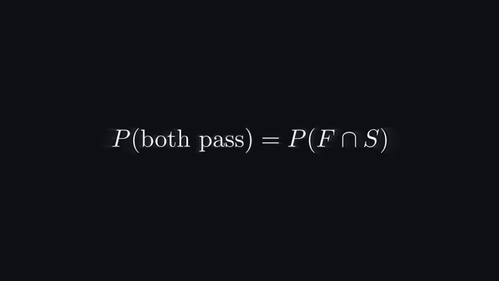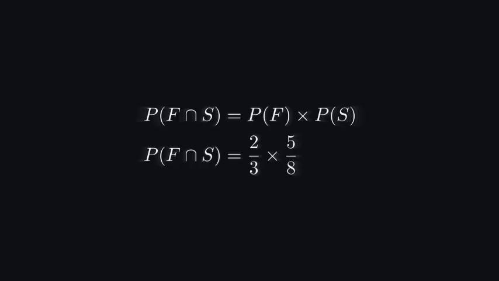This means the first boy passes and the second boy also passes. Probability of F intersection S equals probability of F times probability of S. Probability of F intersection S equals 2 over 3 times 5 over 8.